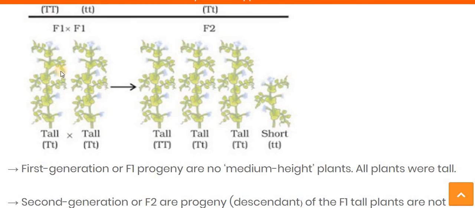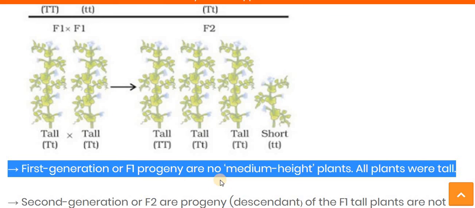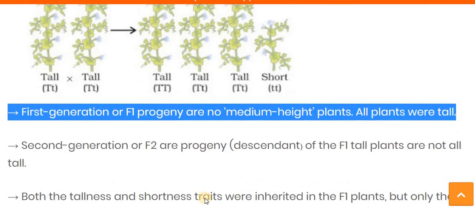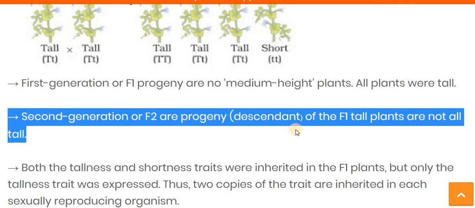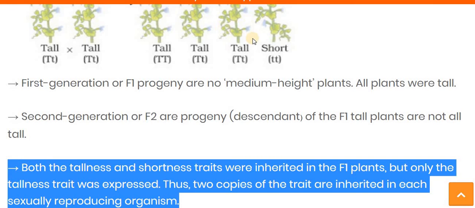Whereas if you do the cross between these plants, which are genotypically capital T small t, then in the next generation we get the 3:1 ratio. That means three plants are tall and one plant is short, the dwarf one. So in the first generation, or F1 progeny, there are no medium height plants and all the plants were tall, whereas in the second generation of the F1 tall plants, not all are tall. One we can get short.